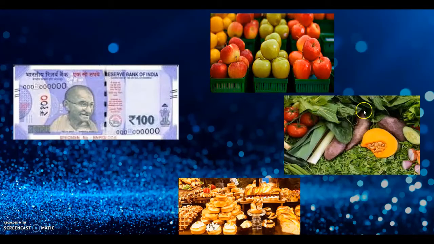Your wants are unlimited in comparison to your means, or your means are limited in relation to demand for them. In fact, you cannot buy all these things with this 100 rupees. So the problem of making a choice is called economic problem.